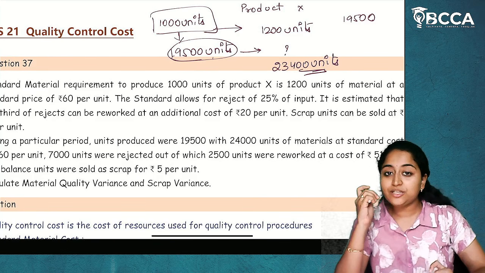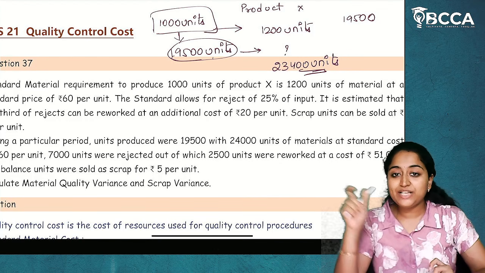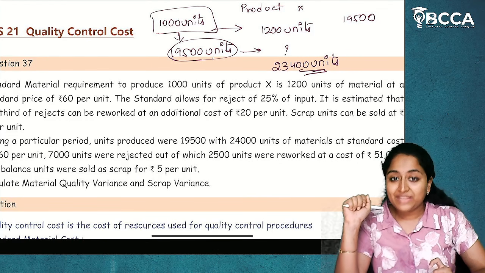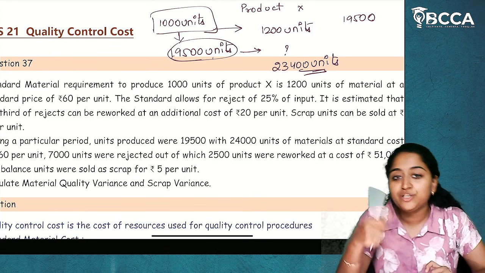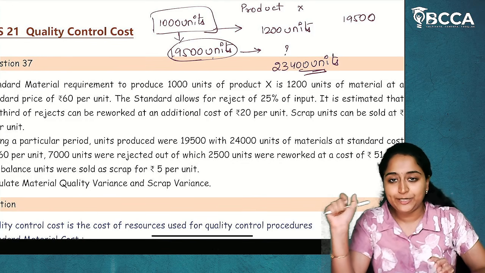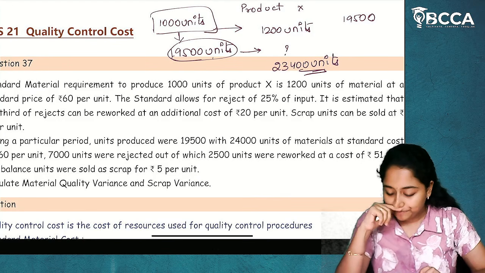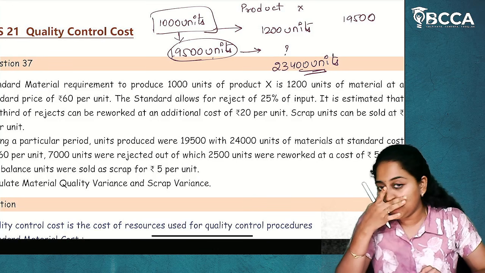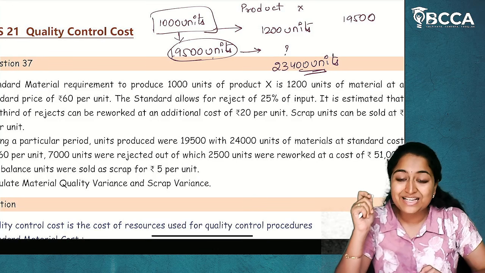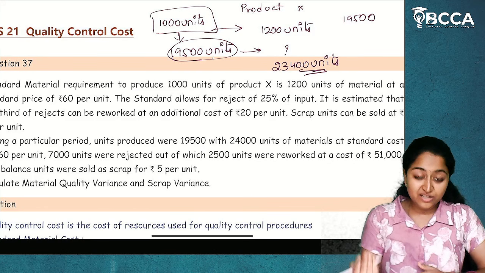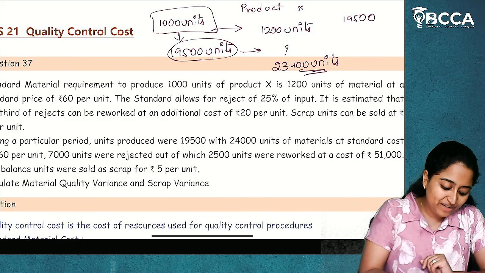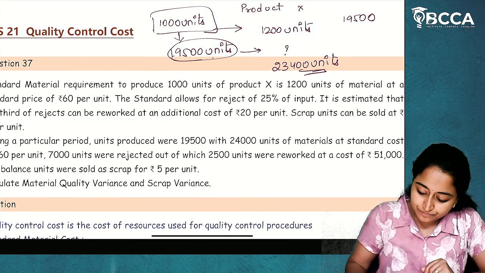I hope it is clear so far. For 1,000 units of product X, I have to utilize 1,200 units of material. Then for 19,500 units of product X, how much material do I need? I need 23,400 units of material. Okay. In this 23,400 units of material, what will be my scrap? What will be my rejects first? 25% will be my rejects.